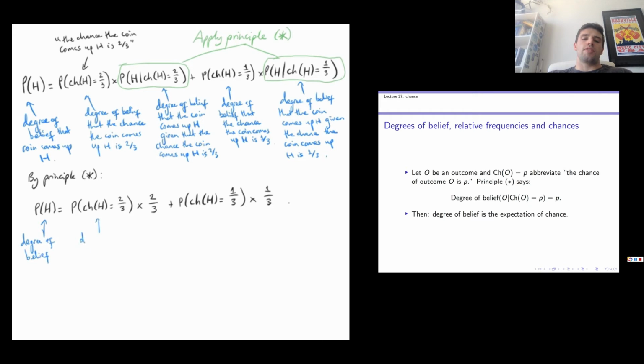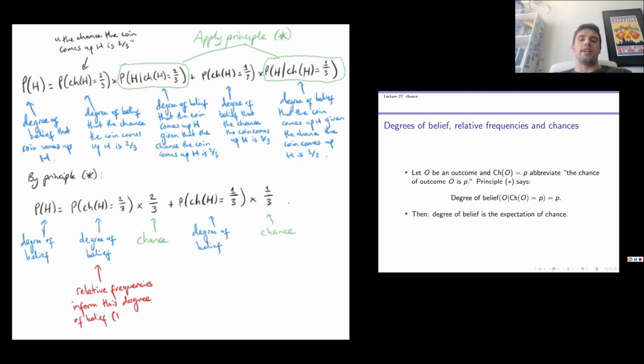So in this new expression, we have these terms, which are degrees of belief, and now we've got these terms, which are chances. And we've used principle star to get these chances in this expression. So now we no longer just have degrees of belief appearing in the expression, we've got degrees of belief and chances. And then the last thing to say is about how relative frequencies fit into this picture. And that we've already seen in the relative frequency video. We said there that relative frequencies inform us about our degrees of belief about chances. So relative frequencies fit in like this. They inform us about these things, because they are degrees of belief about chance hypotheses.